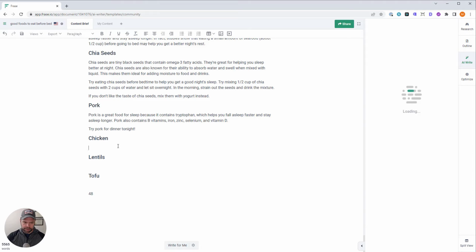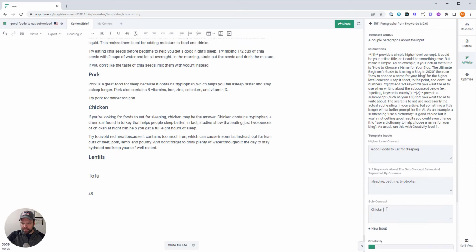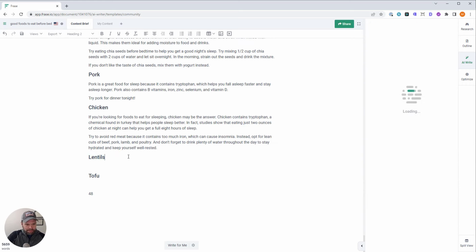We're going to do the chicken. We'll do lentils and tofu, and then we'll be at 48. There's a couple duplicates I removed, which brought us down to 41. So I added some more to bring us up to 48. Okay, let's see if that, while we generate something for lentils, talks about tryptophan.